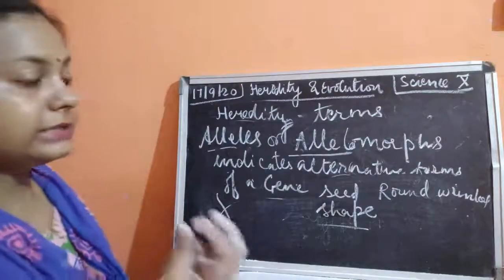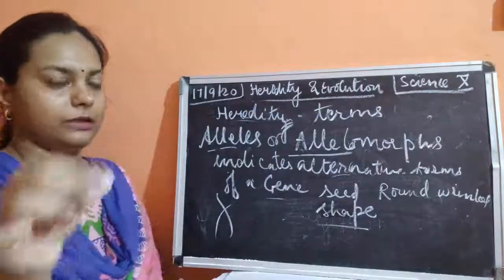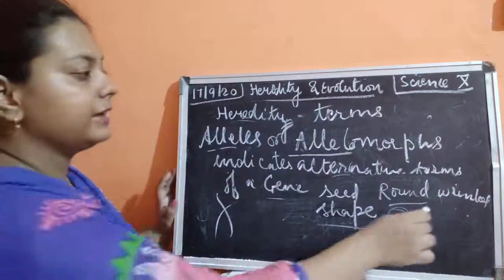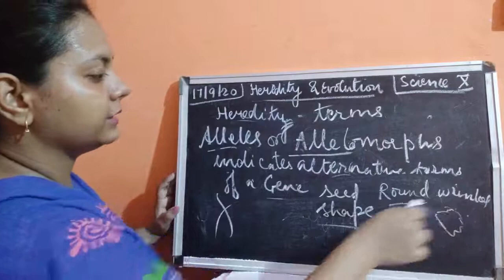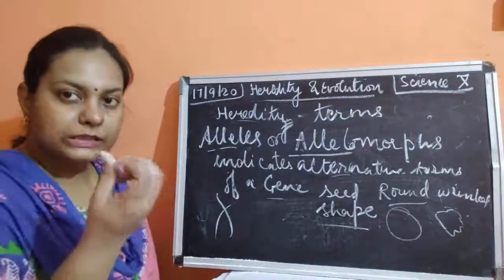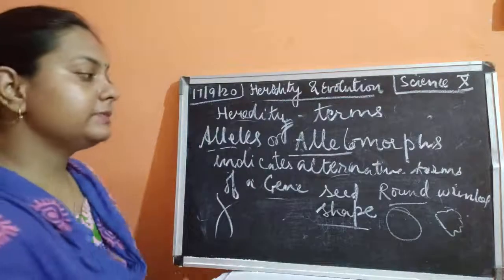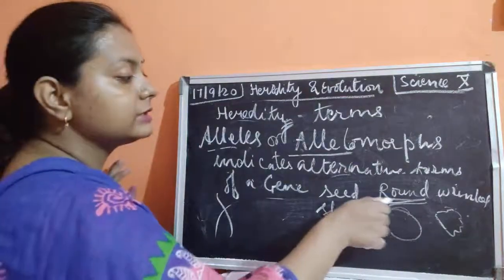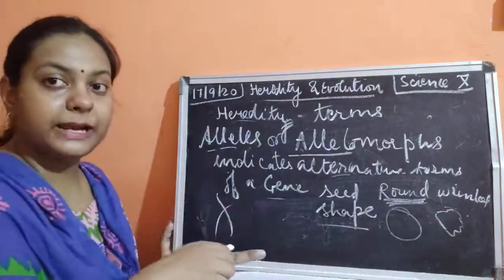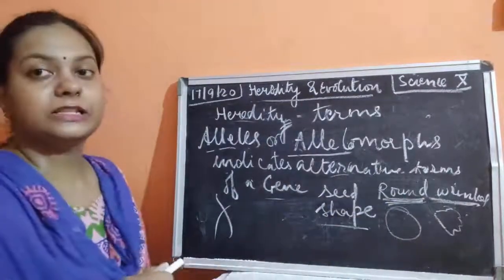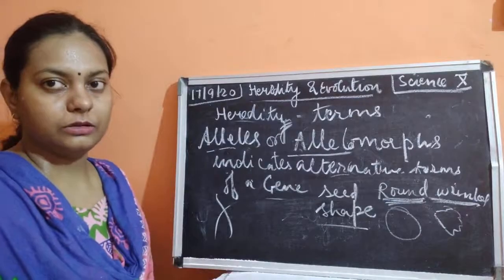Wrinkled means it would have certain linings on it. Round would be very plain, but wrinkled would be somewhat like this, constricted, of a different shape. So roundness would be expressed by one allele, and wrinkled will be expressed by another allele.